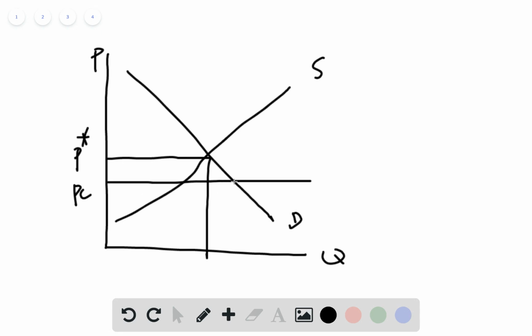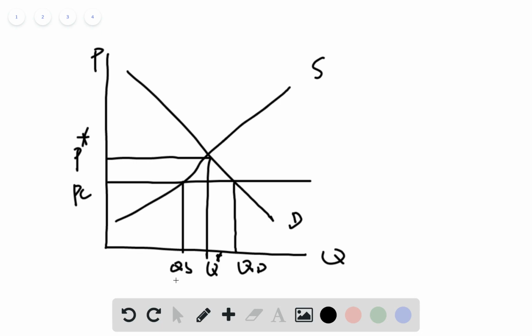Although the quantity demand is higher, that is, the less the price, the more quantity demanded that is willing to be bought by the consumer. But the quantity supplied is lower. This is quantity supplied and this is quantity demanded. So the total amount of goods available in the market is still less than the Q star. Because now the total amount of quantity that is available in the market is QS.